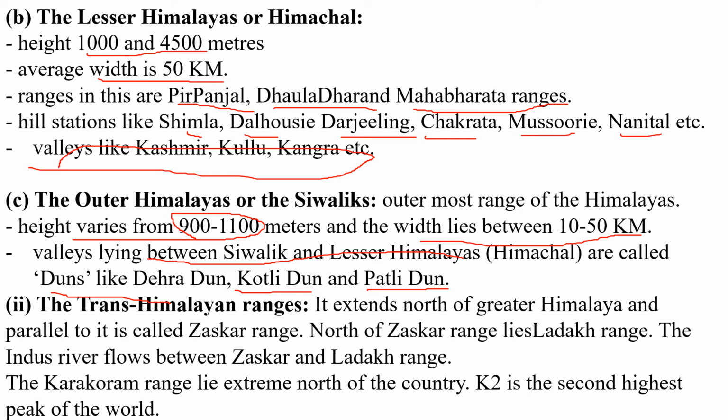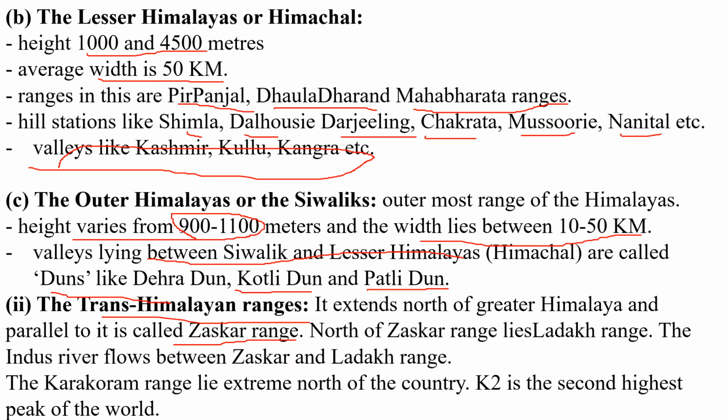Then another part of the Himalaya is the Trans-Himalaya ranges. It extends north of the Greater Himalaya and parallel to it, called the Zaskar range. The Trans-Himalaya looks like it is not a part of the Himalaya. They are isolated from the Himalaya, but they are still part of it.